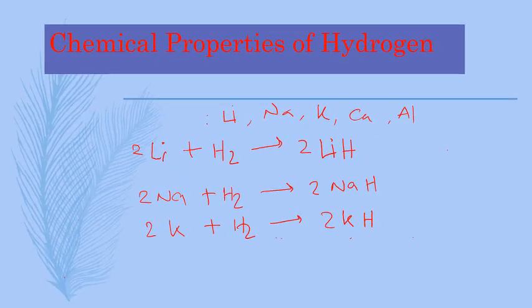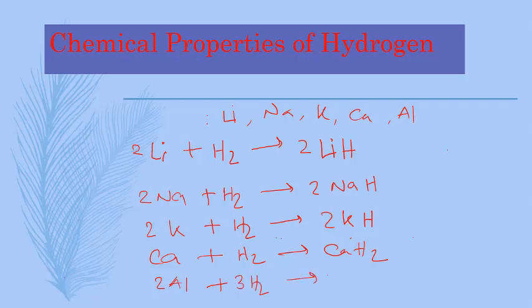Calcium plus hydrogen forms calcium hydride. 2 aluminum plus 3 hydrogen forms 2 aluminum hydride. Here is the reaction with metals.